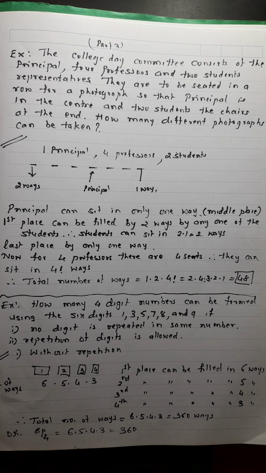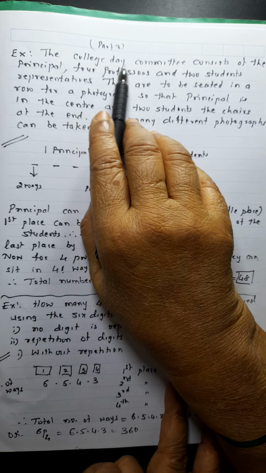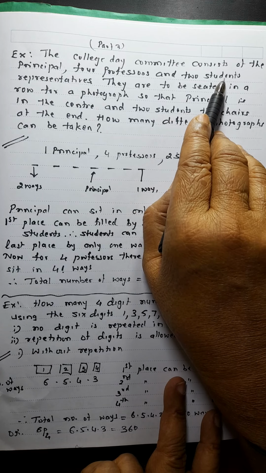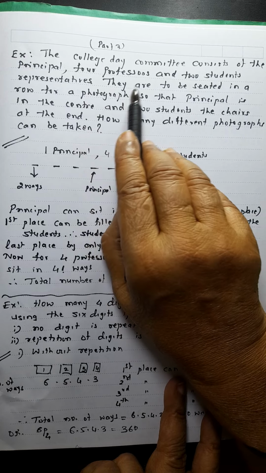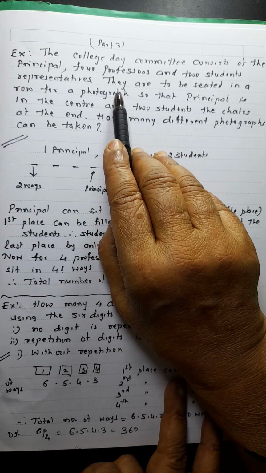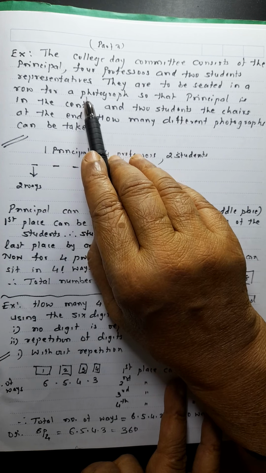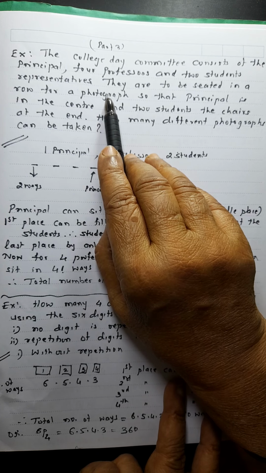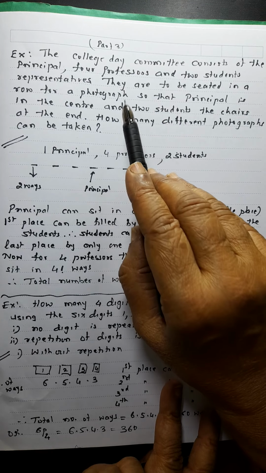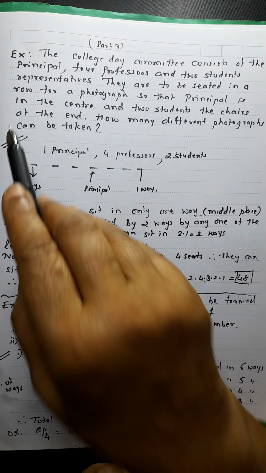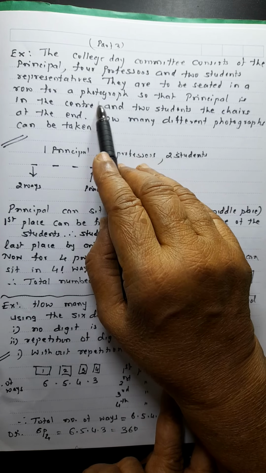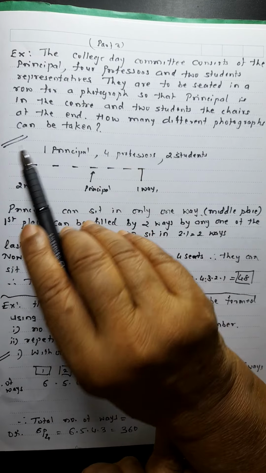Today I will solve some more problems for permutation. A college day committee consists of a principal, 4 professors and 2 student representatives. They are to be seated in a row for a photograph. Whenever some people want to sit for a photograph or anything in a row, it is a permutation problem. Now it is very easy to know it is permutation because I am doing permutation. When I will do combination, that time you should know either it is permutation or combination. So when order is important, it is a permutation problem, because if 2 persons interchange their places, the photograph will come different. So order is important.